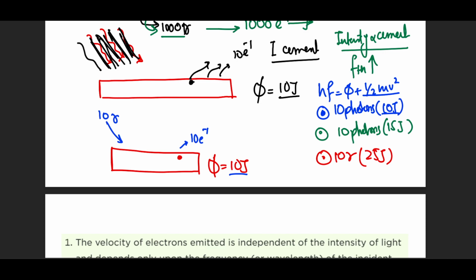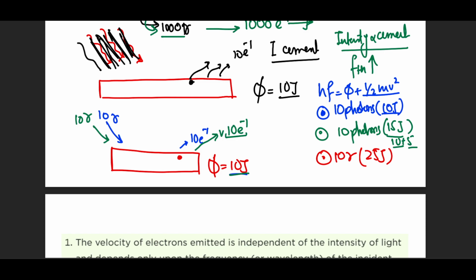We have still the same radiation, same intensity, same photons coming in, but now they have 15 joules, which means I can split this into 10 plus 5. 10 joules required for work function and 5 joules extra for the kinetic energy. So these electrons will be moving at a higher speed, but remember they are still only 10 electrons. Why? Because we are following a one-to-one function, one photon responsible for one electron. This is the beauty of quantum physics.